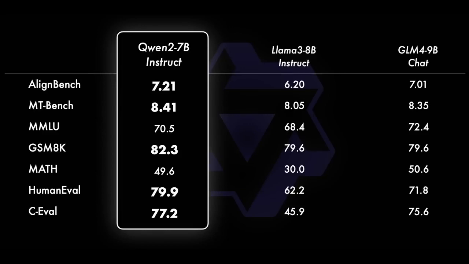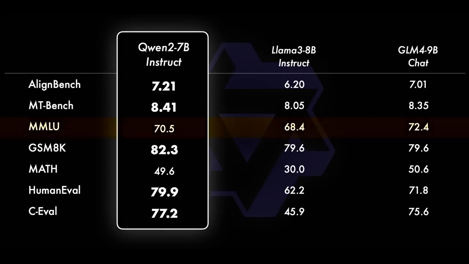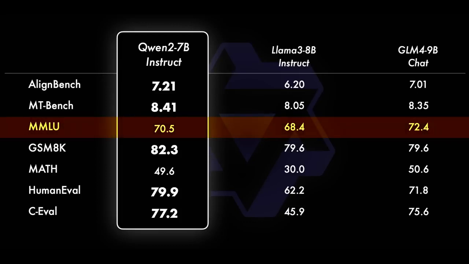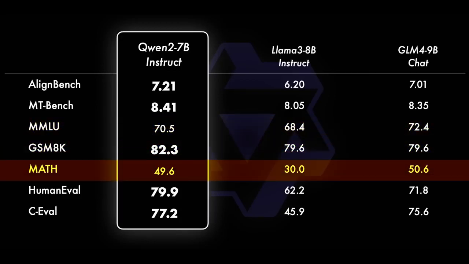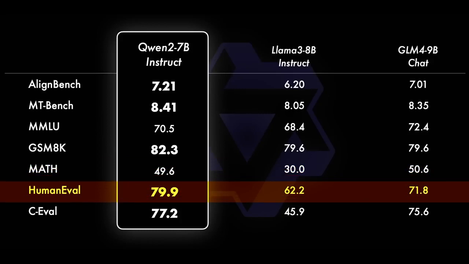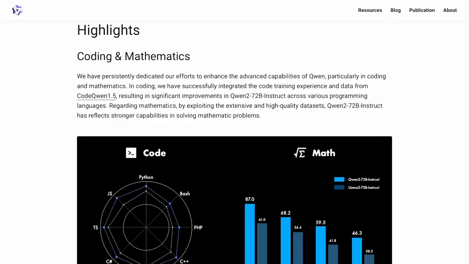In the 7b benchmarks, it beats Llama 3 8b and GLM 4 9b in most benchmarks, but lags in the MMLU and math benchmarks. However, it scores high in the HumanEval benchmark at 79.9, indicating it will be extremely good at coding. I'm excited. Those were the benchmarks.